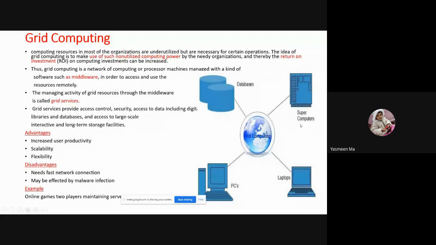And the second thing: if I want to run one task once in a month or once in a year, at that time I need some 200 or 500 systems to run my application, and I need the same configurations.